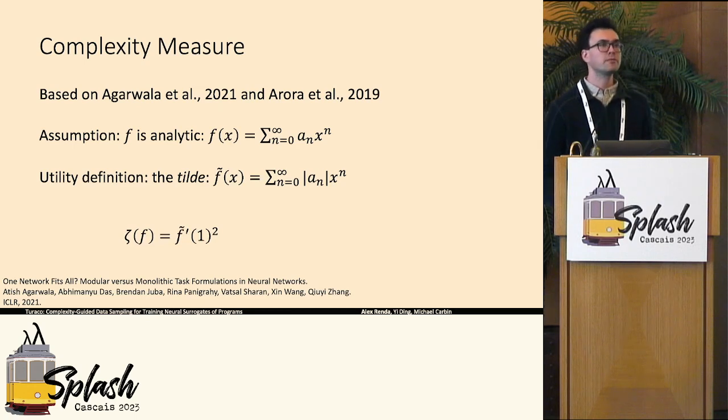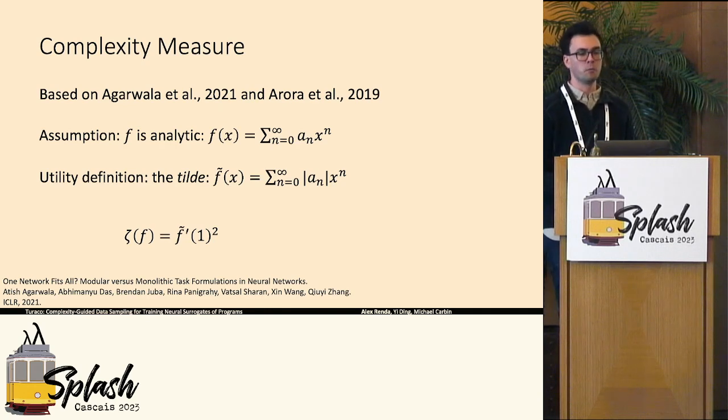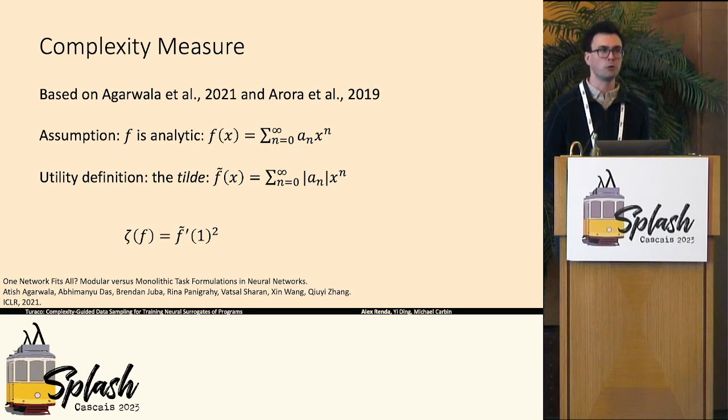Then these results from the theoretical machine learning community actually tell us that zeta of f, the complexity of f, is equal to the derivative of the tilde evaluated at 1, squared. And there's a lot of assumptions baked into this about the neural network architecture and data, but essentially this is the sample complexity for an analytic function.